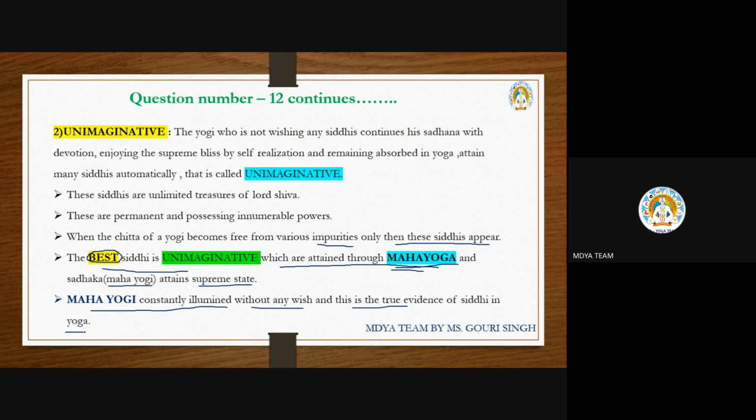So here you have to remember the most important thing, that is the Mahayoga. Which one is called the Mahayoga? And how will one yogi or sadhak get this unimaginative siddhi? Only through the Mahayoga. And which one is the best one? That unimaginative is the best one.